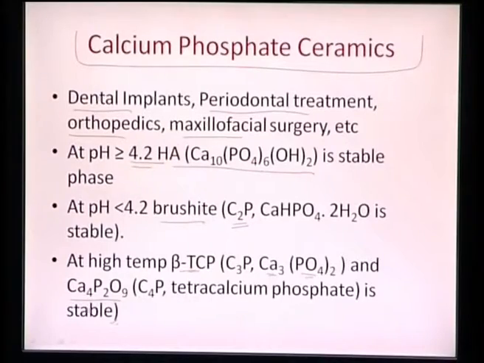At a pH of more than 4.2, so in more alkaline conditions, hydroxyapatite is more stable. So once we are able to create static conditions where we can generate alkaline pH regions, we will find that hydroxyapatite starts precipitating. For that, we need a pH greater than 4.2. At a pH lower than 4.2, we have brushite, CaHPO4·2H2O, which is stable. But at higher temperatures, we have tricalcium phosphate and tetracalcium phosphate, which are much more stable.